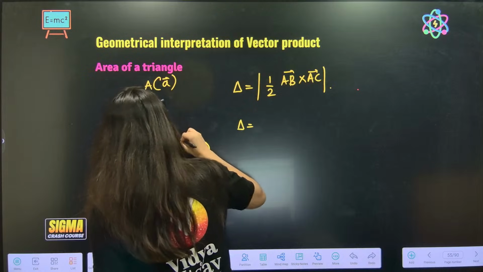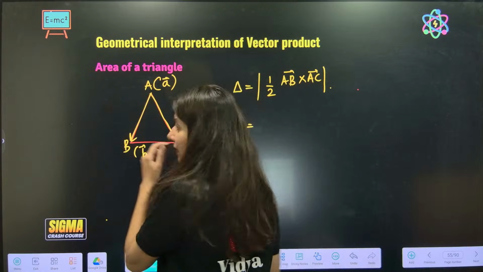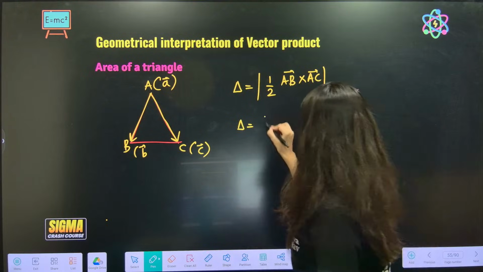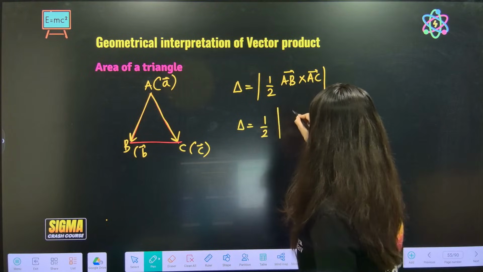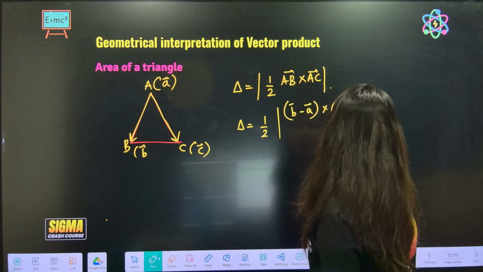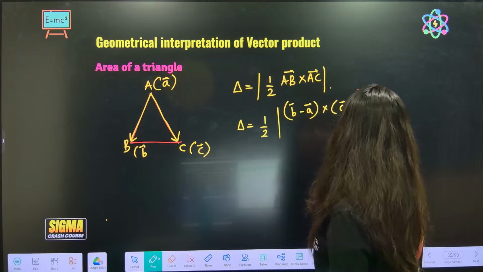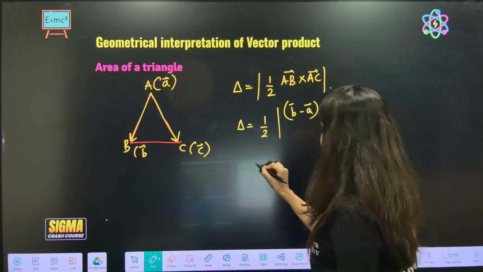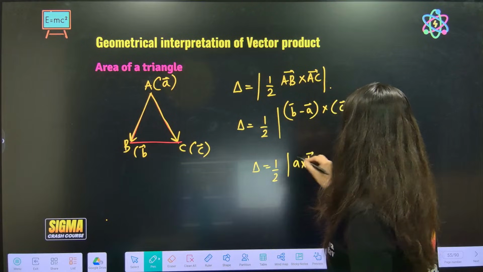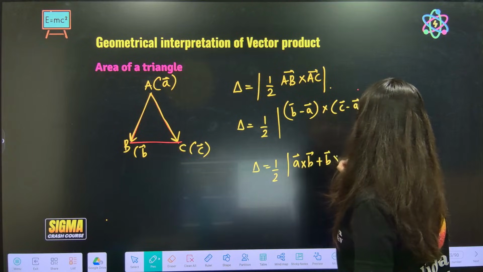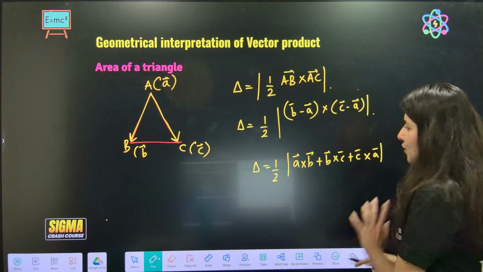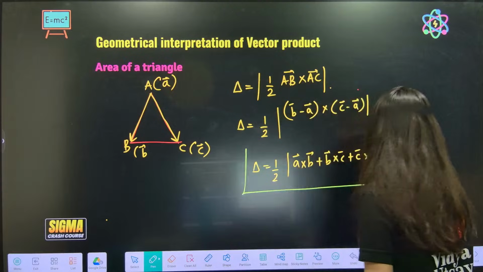Now if you'll be like, ma'am, but the AB vector is not given to you, what to do? Then you have to calculate it. It will be half of AB cross AC, where AB is B minus A and AC is C minus A. Now if you keep on solving it, you will get half of A cross B plus B cross C plus C cross A. You should be aware of this formula.